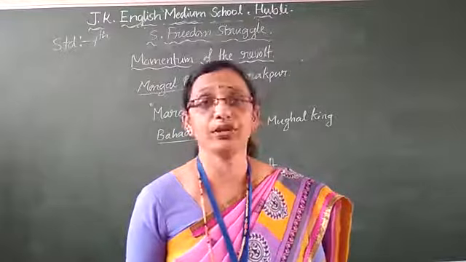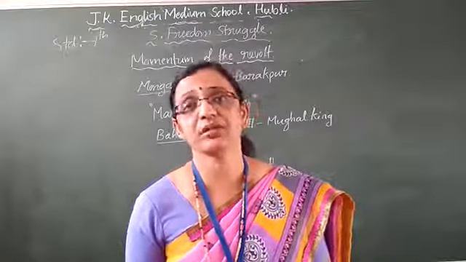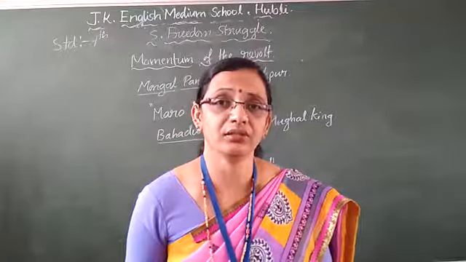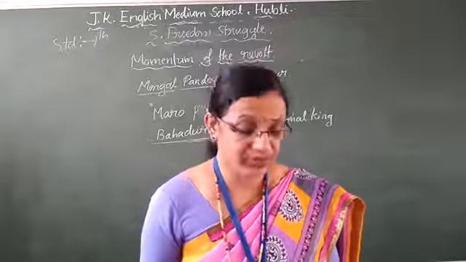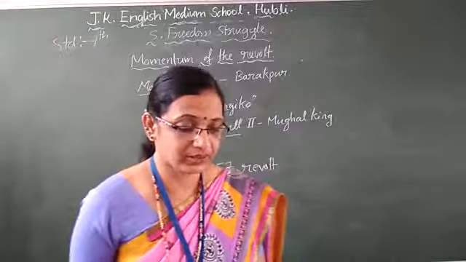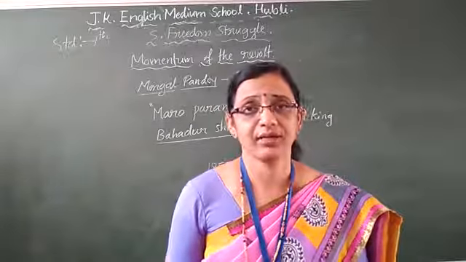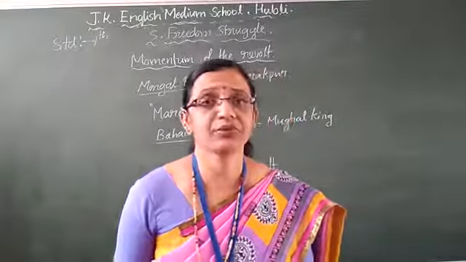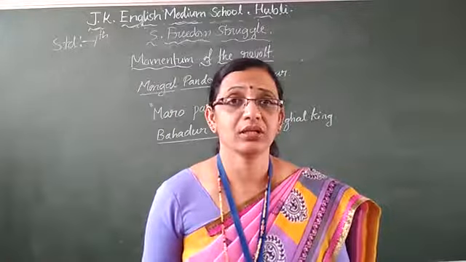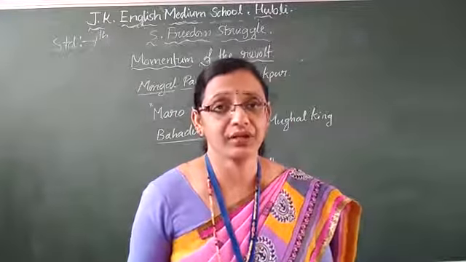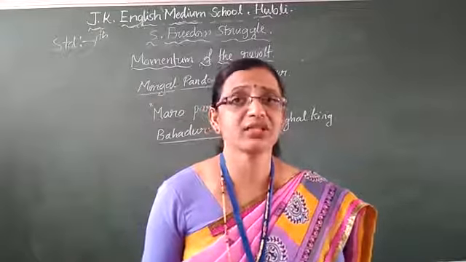First, we come to know what the consequences of this revolt are. Many reasons were there for this. Everyone participated in this revolt and it spread throughout India. So, what are the effects of this? That we will learn, children. First, even though the British were successful in suppressing it, what was the aim of the Indians? They wanted to throw the British out of India, but they did not succeed. The British suppressed it, so it failed.